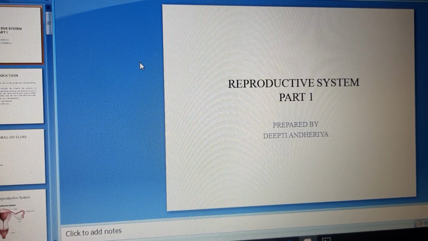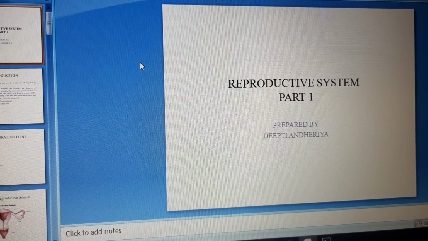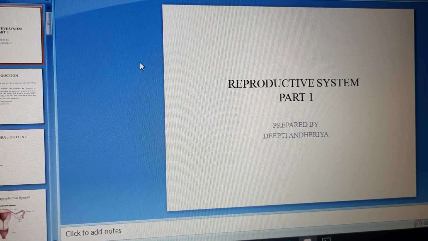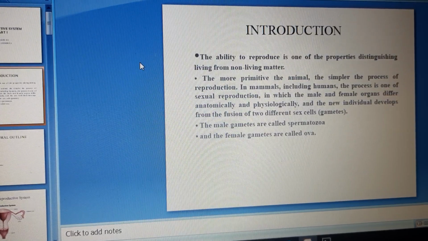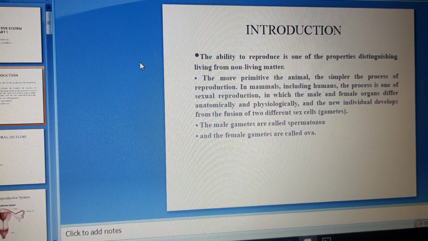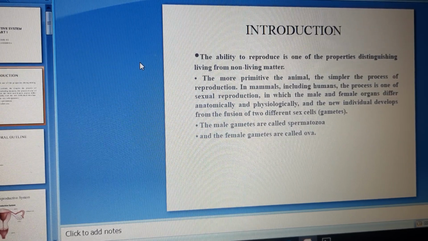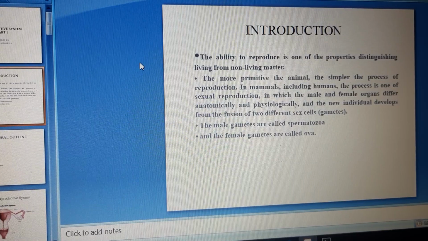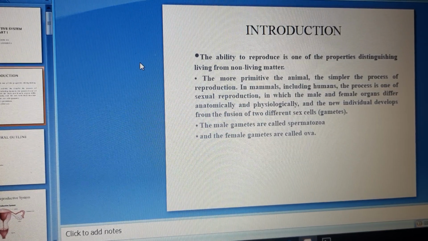Reproductive system we discuss part-wise. In part 1 we discuss the female reproductive system. Firstly we discuss the introduction. In the introduction we define the reproduction process. Reproduction is the ability to reproduce new ones, which differentiates living from non-living matter.